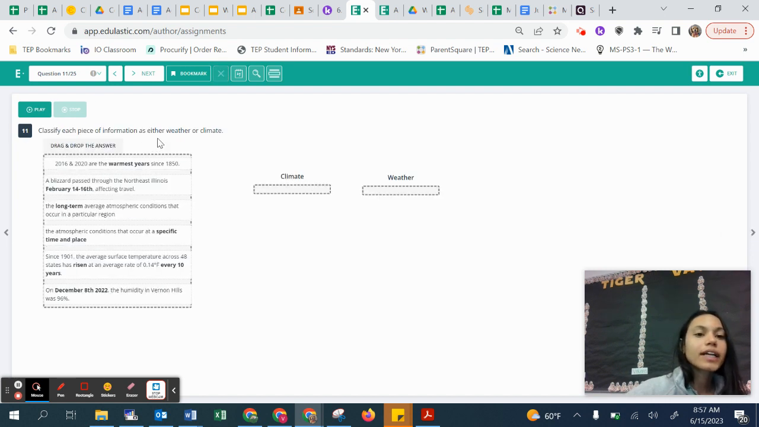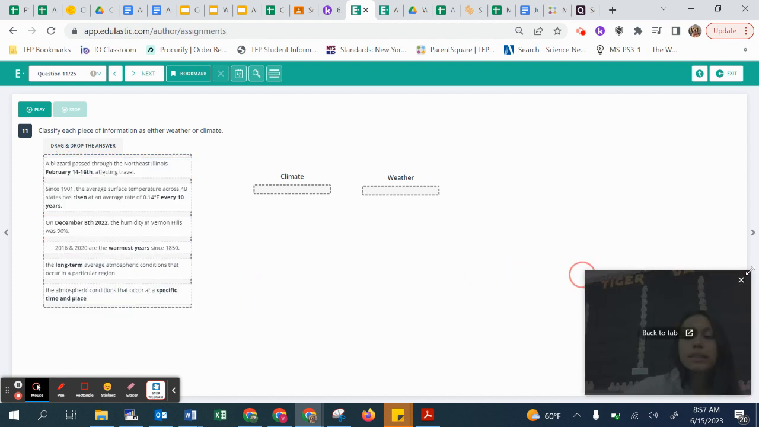11, you have to classify each of the following as either weather or climate. So for this one, you're dragging and dropping for weather and climate. 2016 and 2020 are the warmest year since 1850, so that one would be under climate. All right, so click and drag. Now do the one for the rest.